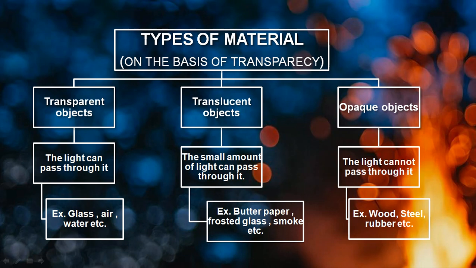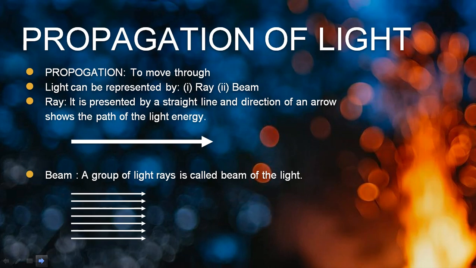Moving to the next, propagation of light. This word is quite new for you. Propagation. What is propagation? So propagation means to move through, or should I say to pass through, or you can say travel through. So propagation of light means passage of light, or you can say travel of light, direction of light. Understood? So propagation means to move through.